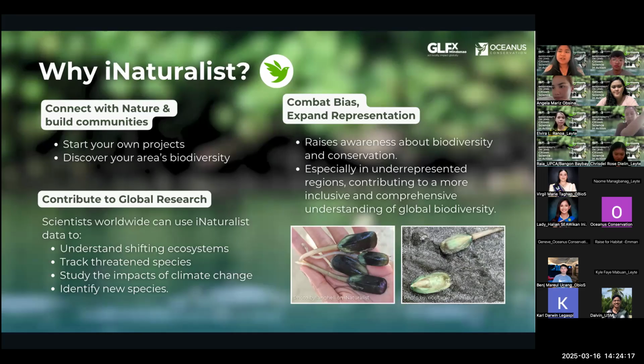I'm sure pag abot sa Manila, people have one idea of what a clam should look like. Pero pag abot sa ibang munisipyo or ibang provinces, like the picture you see on the slide, a type of clam can also look like this, and they can vary in different colors and subspecies. And that's what we wanted to capture.